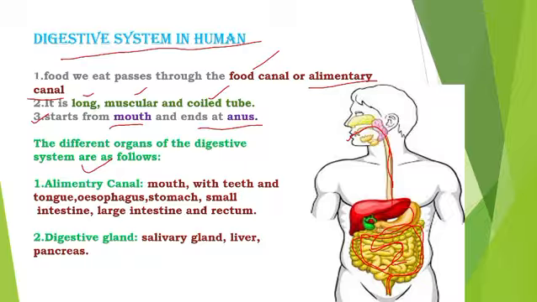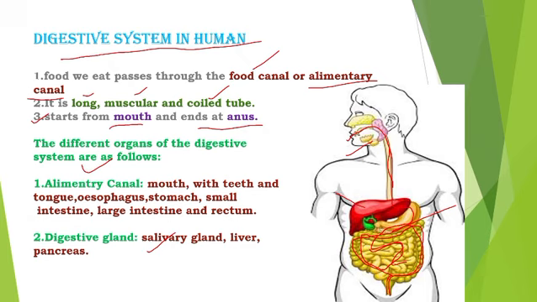These glands help to digest the food. What are these glands? Salivary gland, here, see here. This is the liver. And this is the pancreas, just below the stomach, a leaf-like structure. All these are important for the digestion of food.